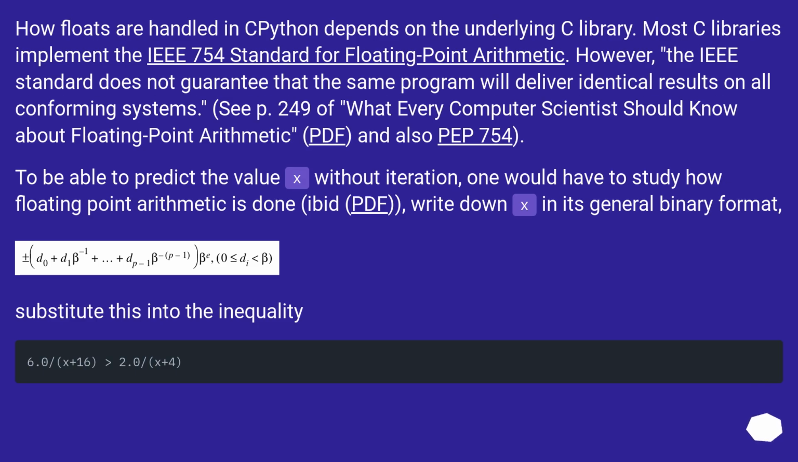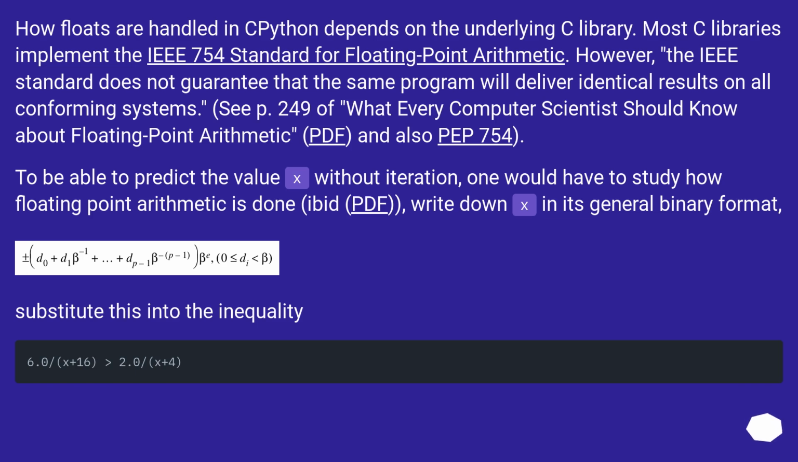How floats are handled in Python depends on the underlying C library. Most C libraries implement the IEEE 754 standard for floating point arithmetic. However, the IEEE standard does not guarantee that the same program will deliver identical results on all conforming systems. See "What Every Computer Scientist Should Know About Floating Point Arithmetic" (PDF), and also PEP 754.